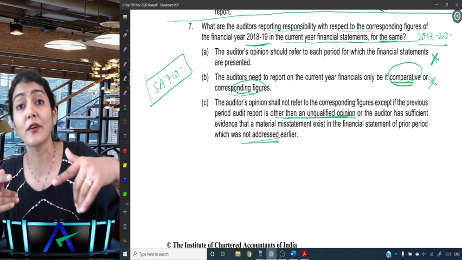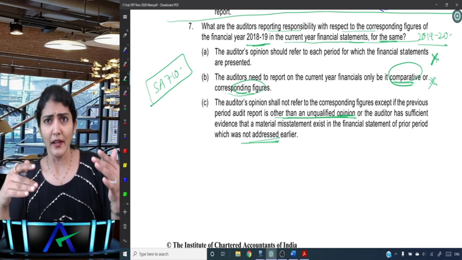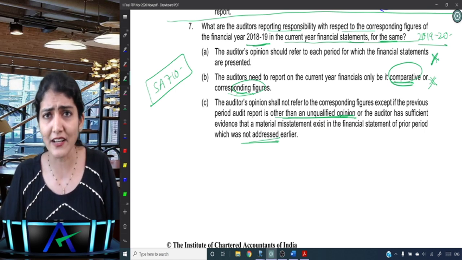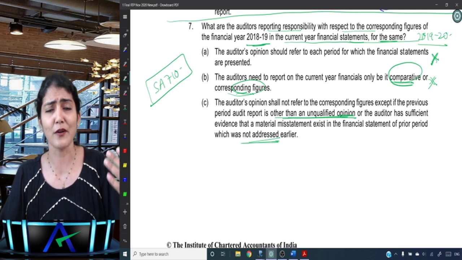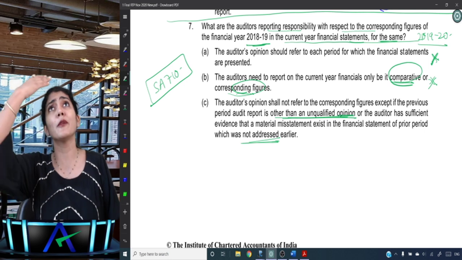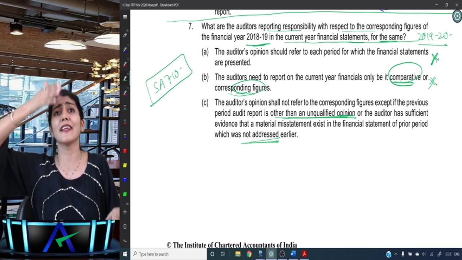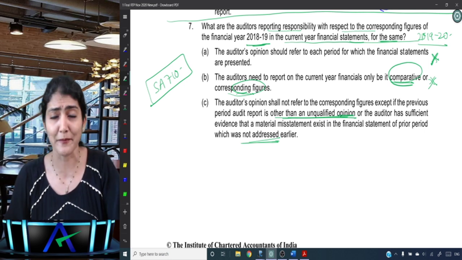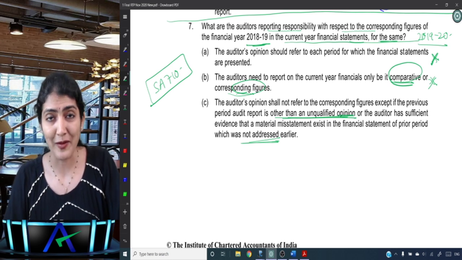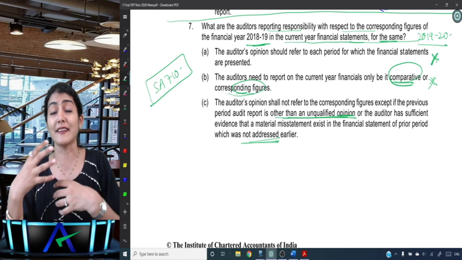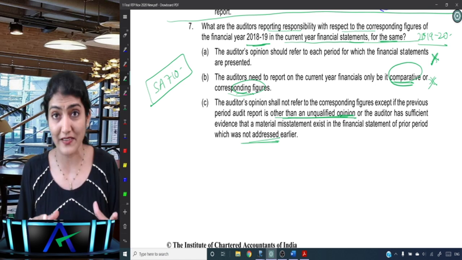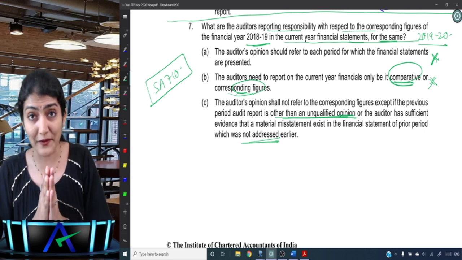That case study keeps on coming in the exam. And those of you who have not yet studied 710, not yet revised, or not done any classes or not seen any case studies, for them what I'm speaking right now will be all administrative, marketing and factory overhead type. They won't understand anything of what I'm speaking right now, because now I'm not explaining the concept. I'm directly applying the concepts which we've discussed in these standards.